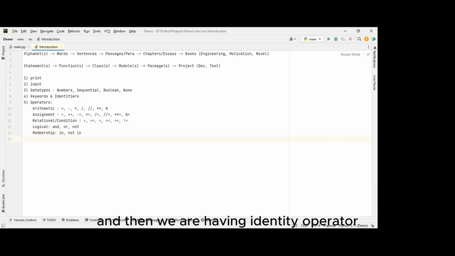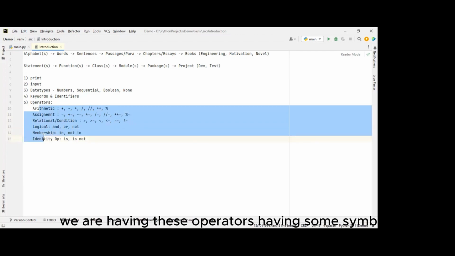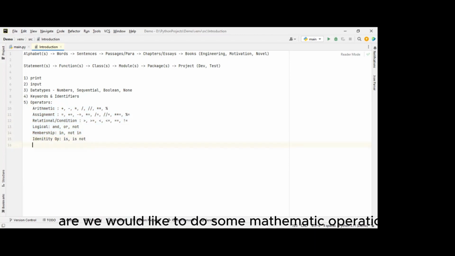And then we are having the identity operator. While learning this identity operator, we also learn about memory, how Python memory works. So: is and is not. Likewise, these are the different categories of operators we are having. These operators have some symbols, and with the help of these symbols we are going to validate the data, like which is greater, which is lesser.